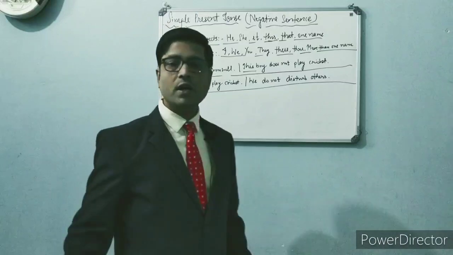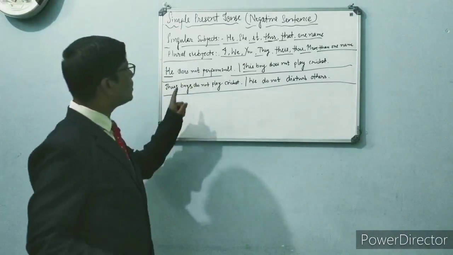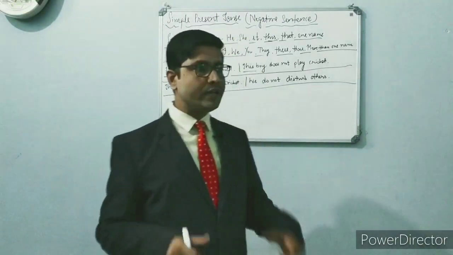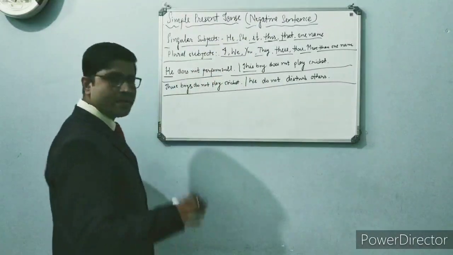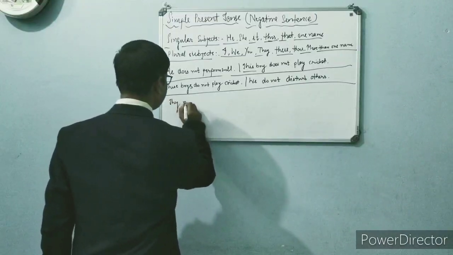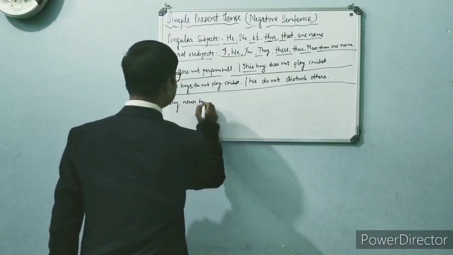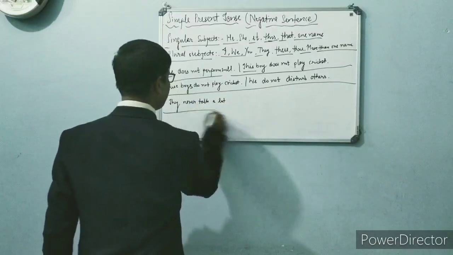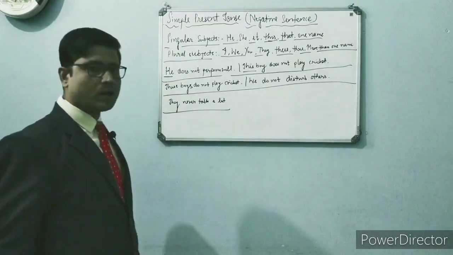What I am talking about is the use of never. Use of never in a negative sentence; never means kabhi nahi. So how can we use never? Here is an example: they never talk a lot. When we use never with the plural, they never talk a lot.